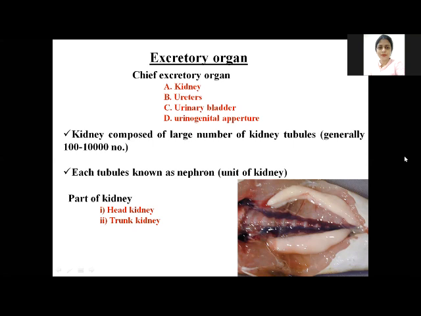So the very first chief organ of the excretory system, the kidney, is made up of a large number of kidney tubules. These tubules are known as nephrons, and they are the basic unit of the kidney, the basic unit of filtration. In fishes, their number varies from 100 to 10,000. And in fishes, the kidney has two distinct regions, the head kidney and the trunk kidney.